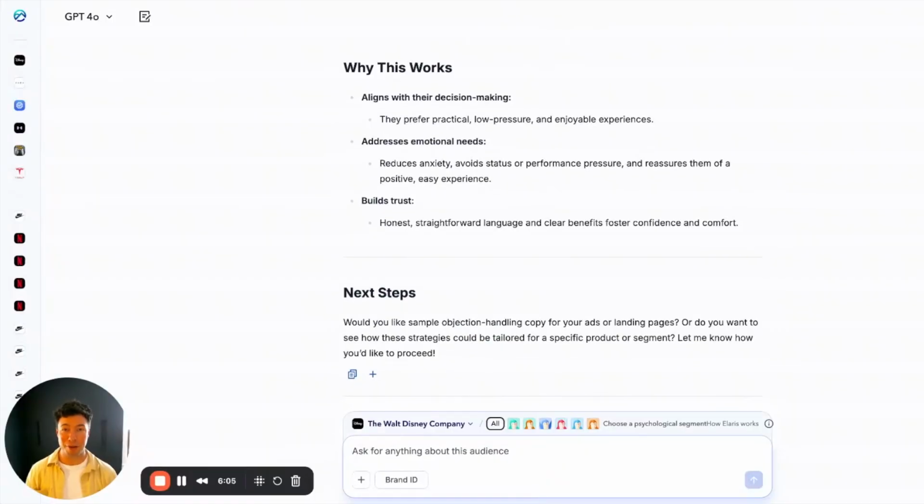So you can try this workflow with your brand, and any product you're trying to market to any audience. Again, you can find this workflow, these prompts, in the blog post or YouTube description where you're watching this video.